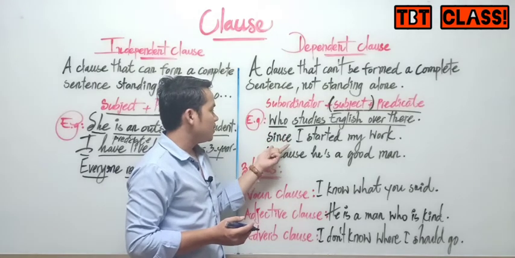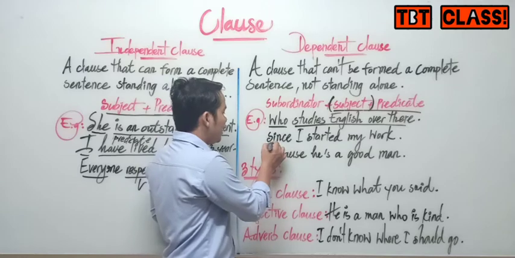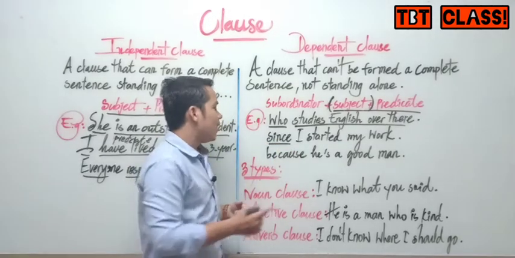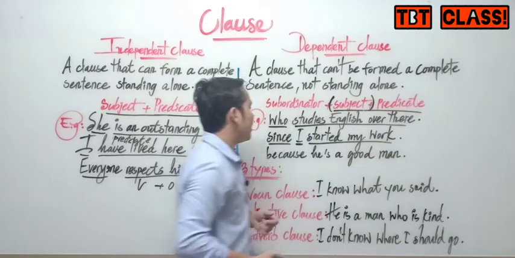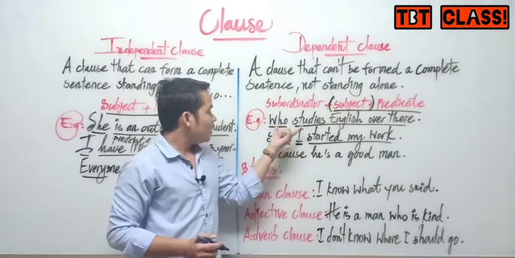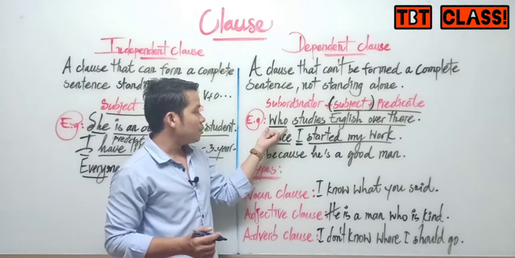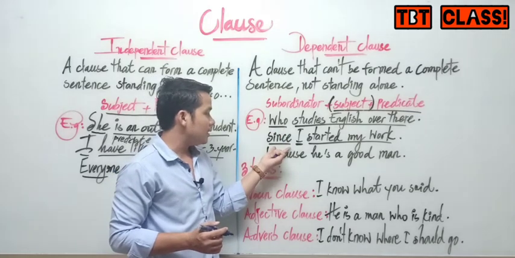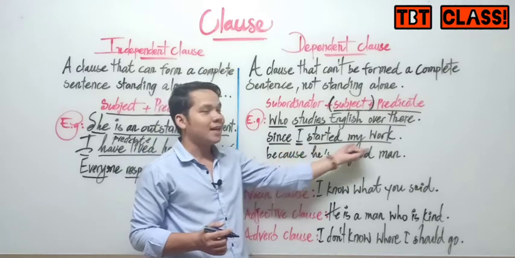Another one: since I started my work. You see, since is the subordinator, and this one is the subject, and this one is the predicate. Look at this one. In the first one we don't have a specific subordinator like this, but the relative pronoun functions here as subject. But in this one we use since. Since is also a subordinator, a subordinating conjunction. After that come the subject and predicate.